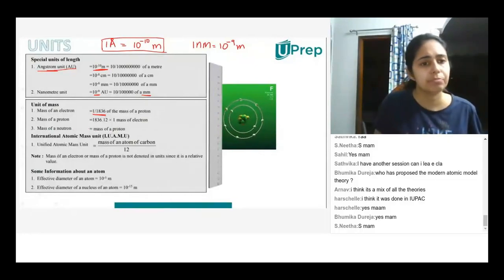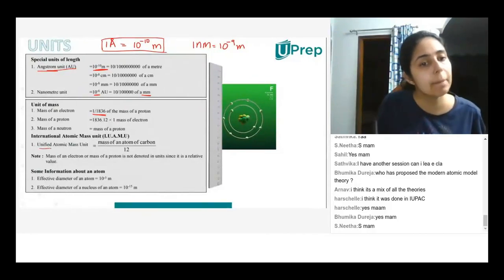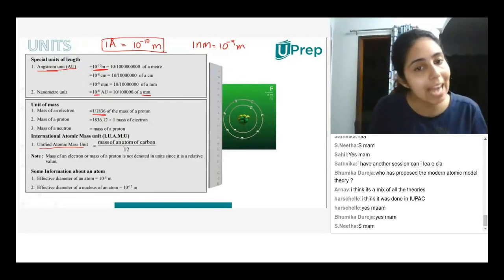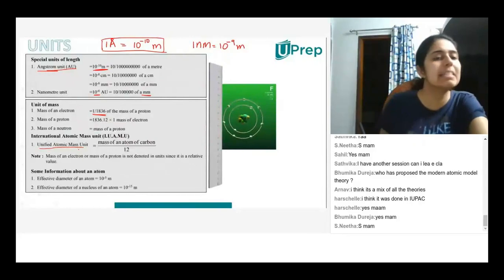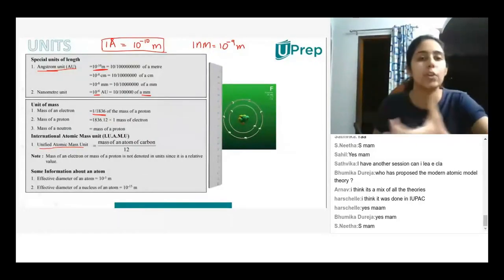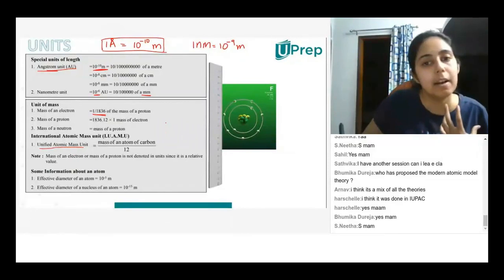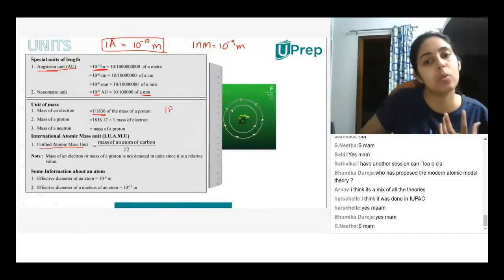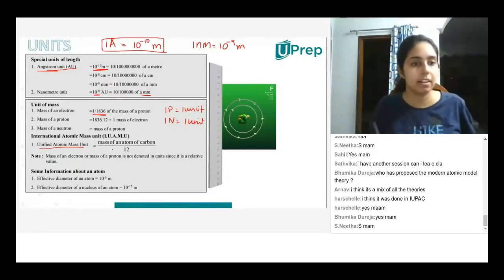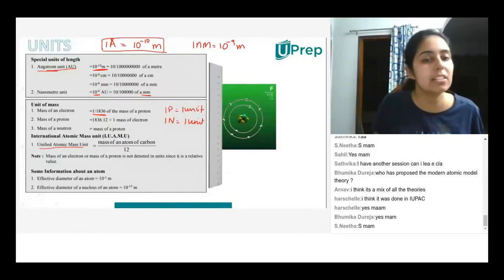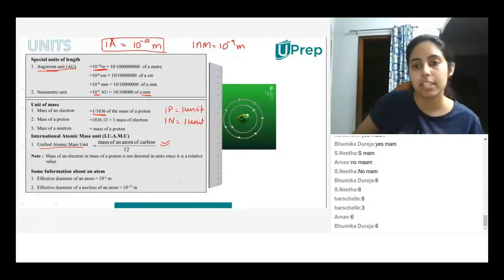Okay, so now, the unified atomic mass unit is equal to the mass of an atom of carbon divided by 12. What this means is, it basically tells you the unit. So for example, if I take 1 proton, it has 1 unit mass. If I say 1 neutron, it has 1 unit mass. So basically that's what it means. And how you get that is by this formula, which I don't think you need. So let me just write that.